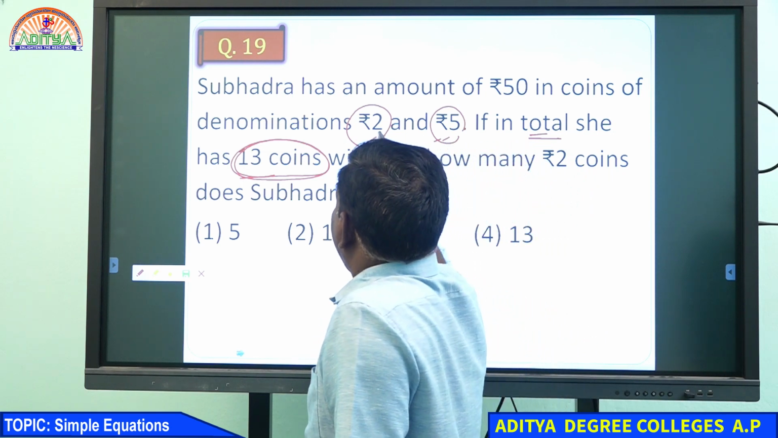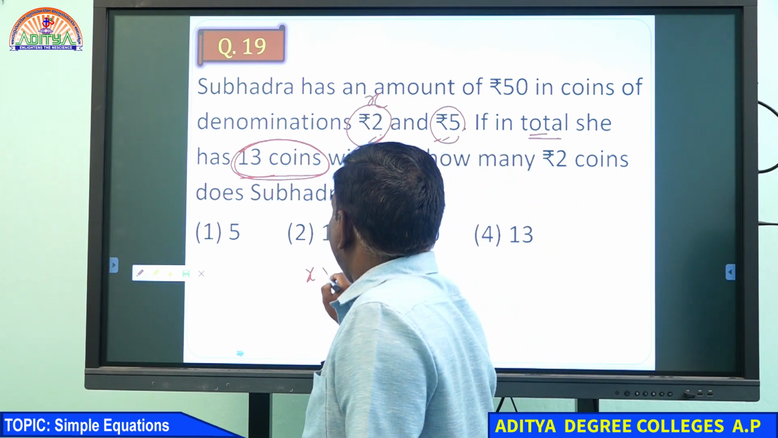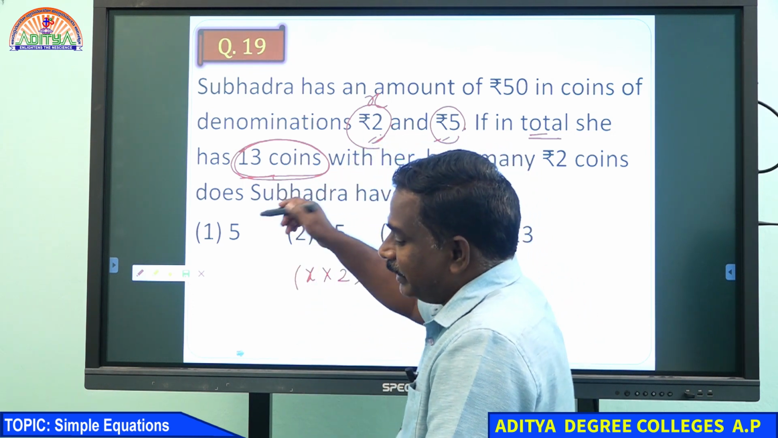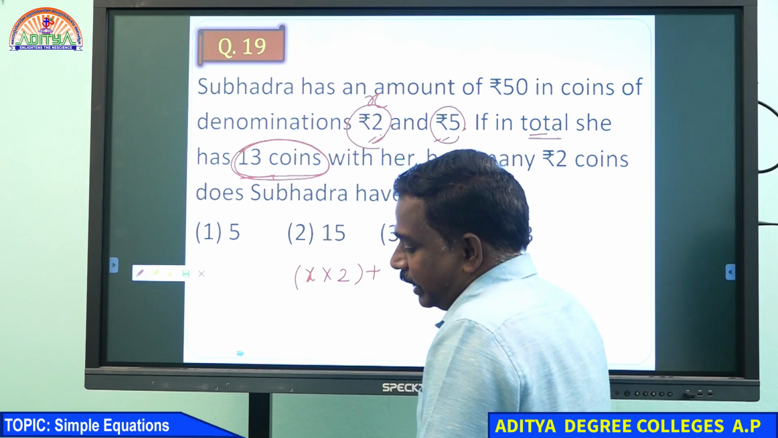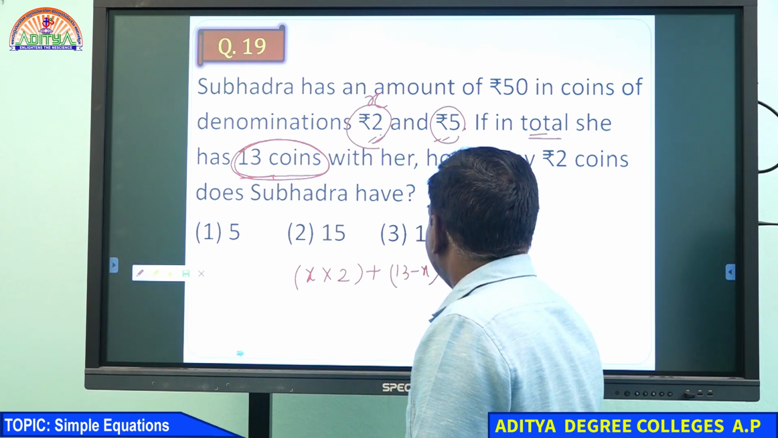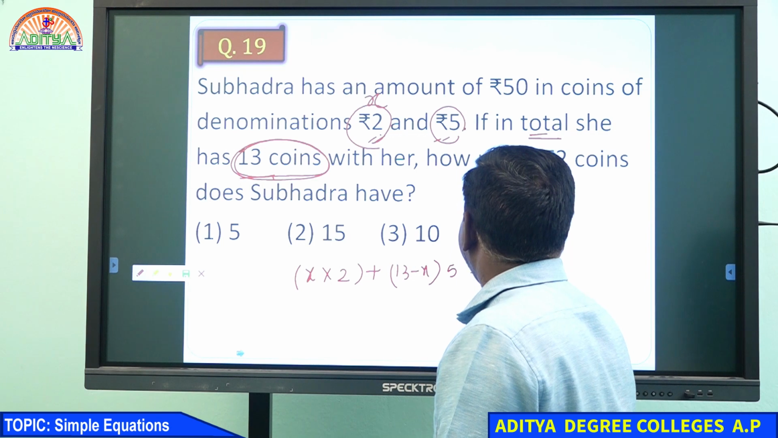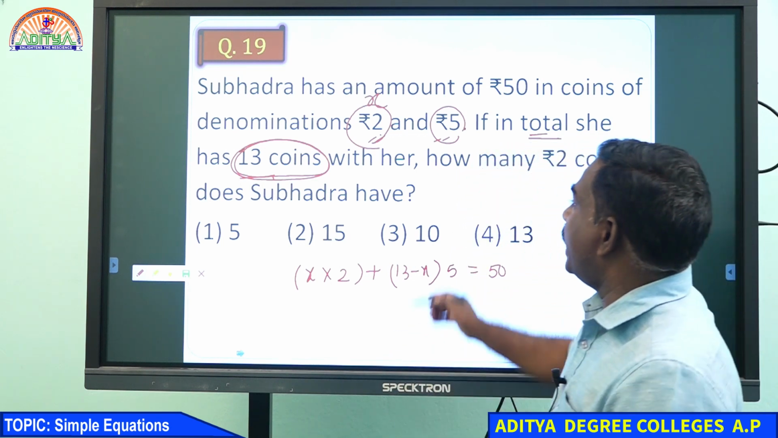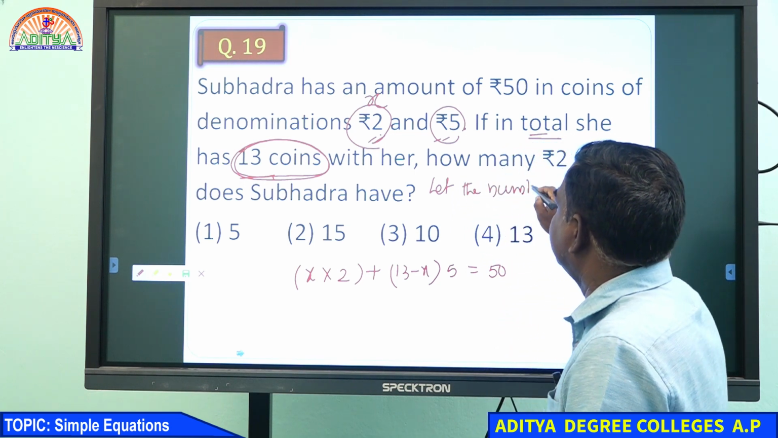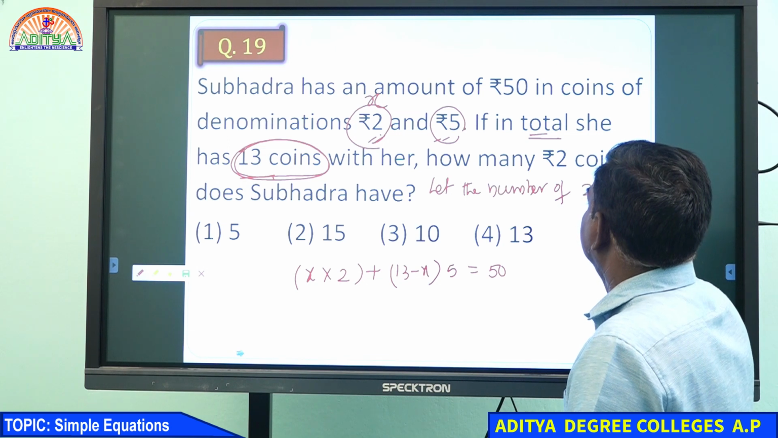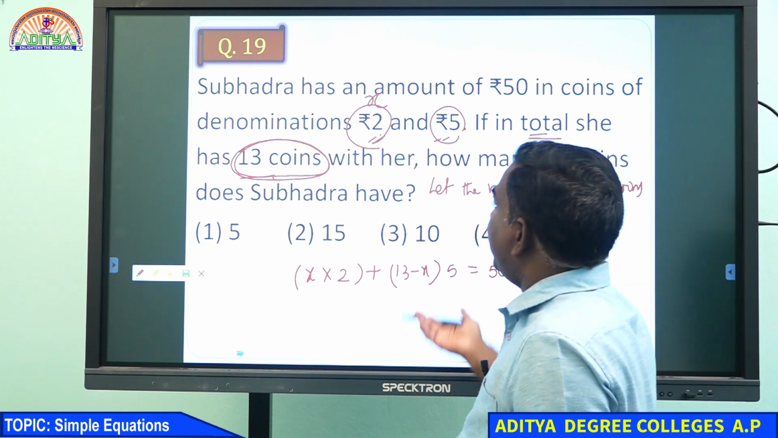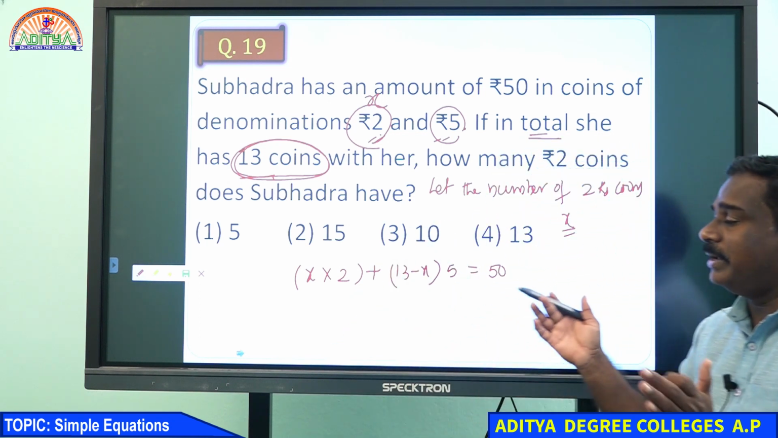Suppose 2 rupee coins are x, so x into 2 rupee coins, plus the coins are totally 13. In that, x coins are 2 rupee coins, and the remaining 13 minus x coins belong to 5 rupee coins. Then the total amount is given as 50 rupees. Let the number of 2 rupee coins be x, and the remaining coins belong to 5 rupee coins, that is 13 minus x.